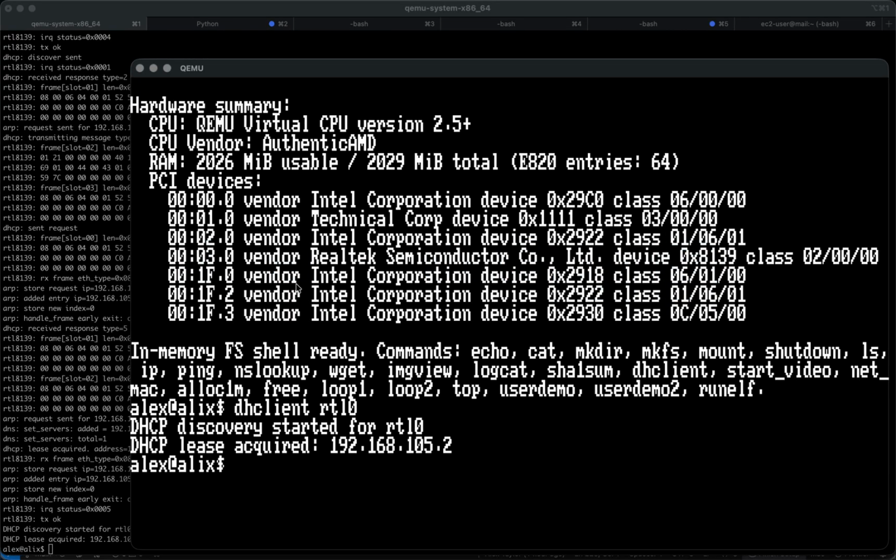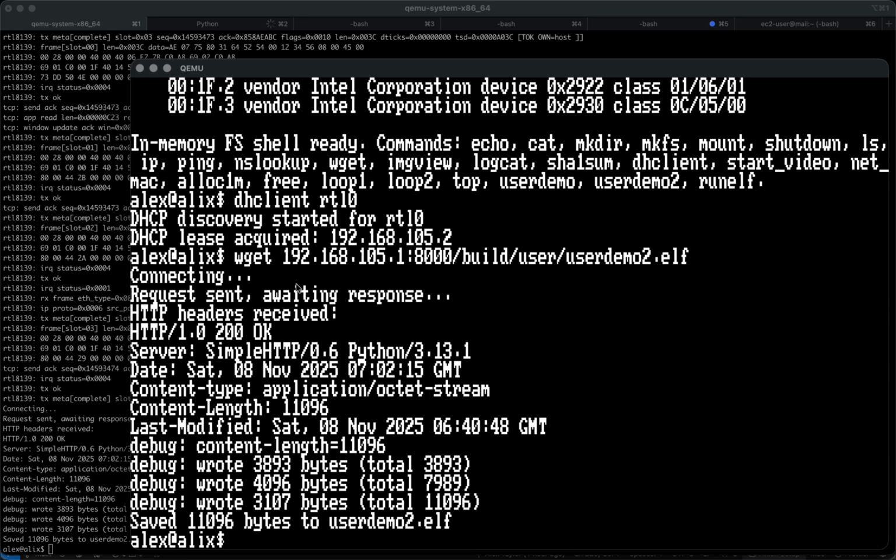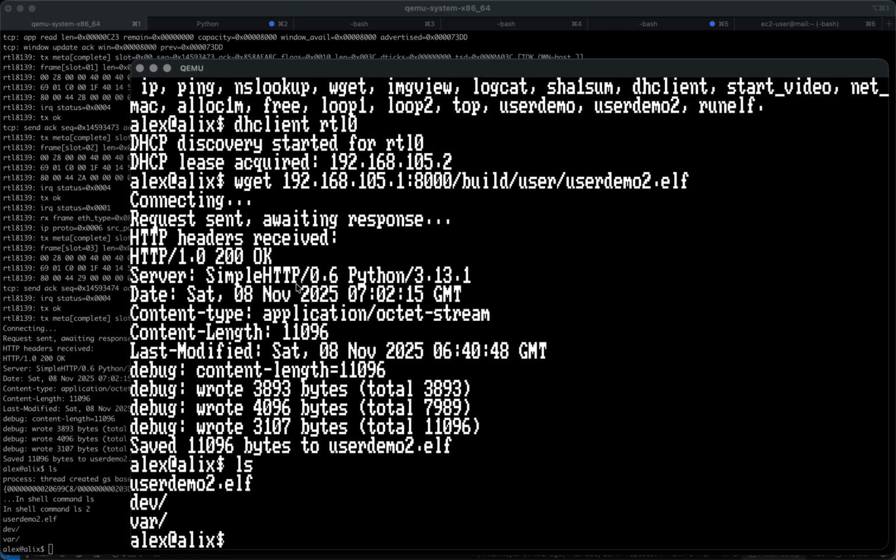There we go. So now we're going to get our binary, the ELF binary from our main OS. That's just in the build folder if you want to replicate this and try it yourself. So we're just going to grab it from build userdemo2.elf. We'll hit enter there. There we go. So it's grabbed our binary into a file called userdemo2.elf, which we can see just here in the root. Now we're going to do our run elf